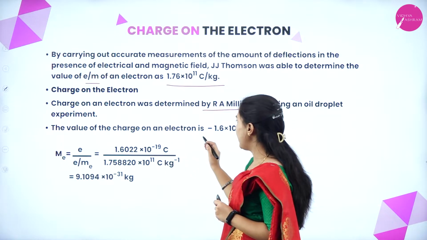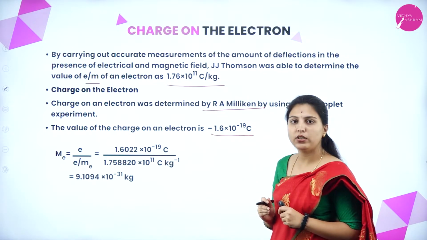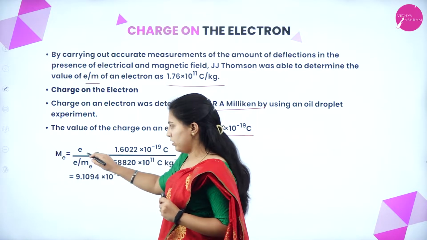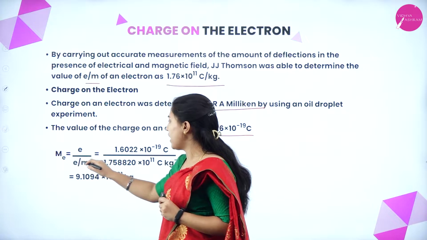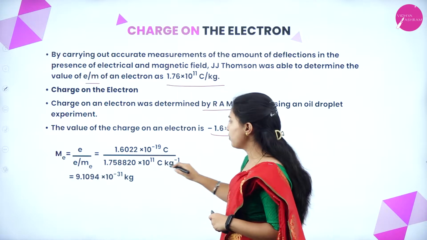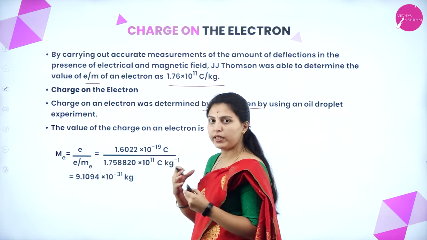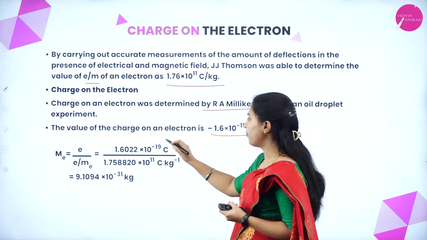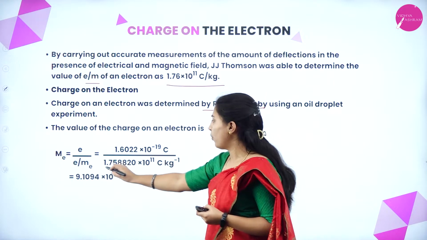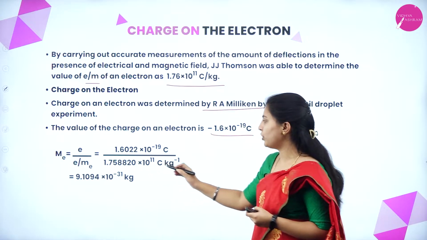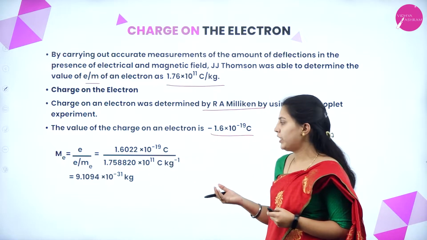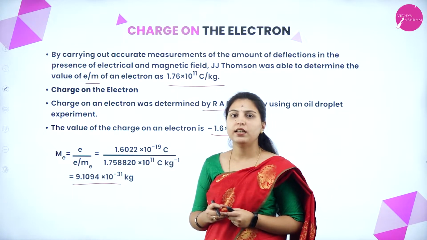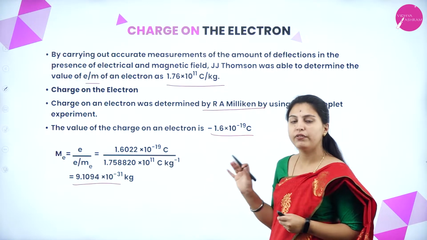The value of the charge on an electron is −1.6 × 10^−19 coulombs. Now we have to see the mass of the electron. Dividing the charge of the electron by the charge to mass ratio, 1.6022 × 10^−19 coulombs by 1.758820 × 10^11 coulombs per kg, will give 9.1094 × 10^−31 kg. This is the mass of the electron.